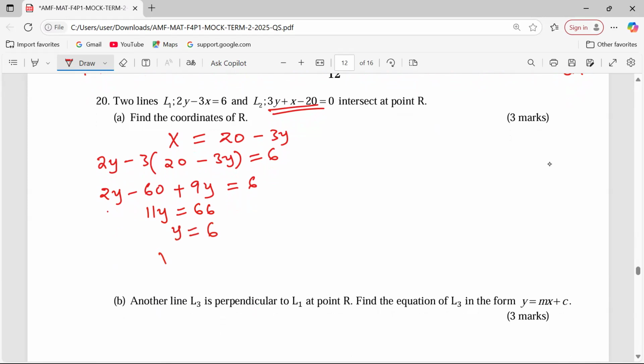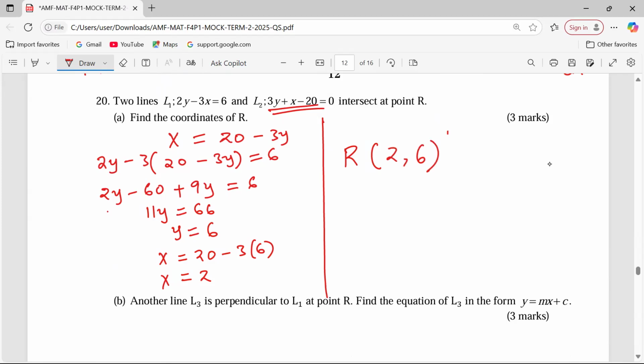Let's find x. x is 20 minus 3 into y. So 20 minus 18, which is 2. That's the value of x. Now that we have the values of x and y, then the coordinate of R can be expressed as (2, 6). You must give it as a coordinate. Remember that. You can't leave the answer as x and y separately. That way, you make it a coordinate, R.